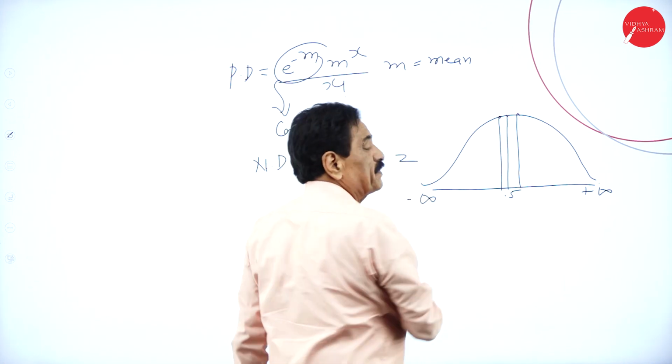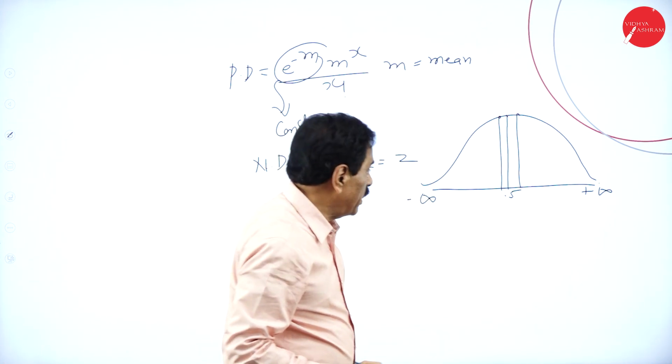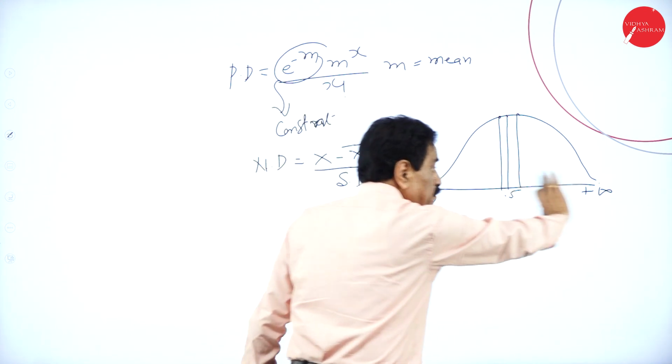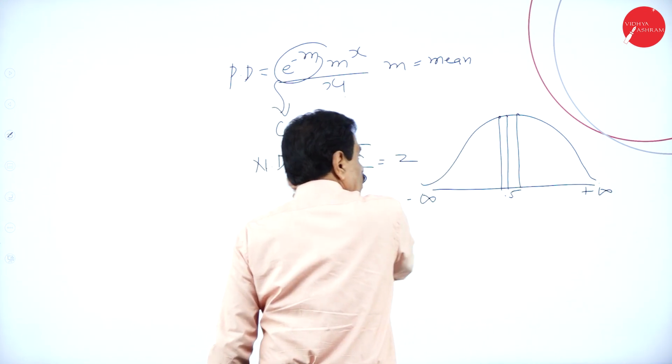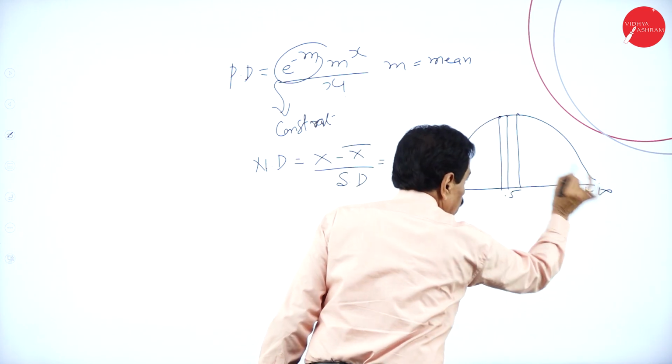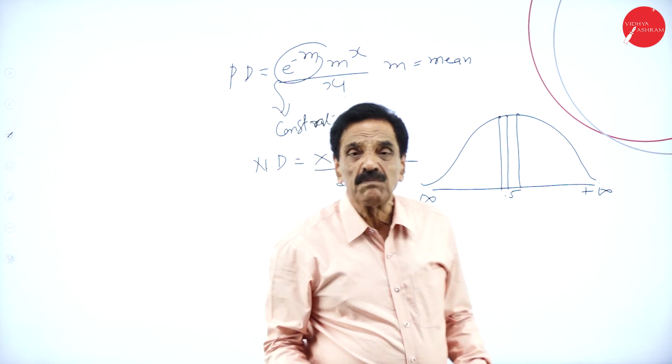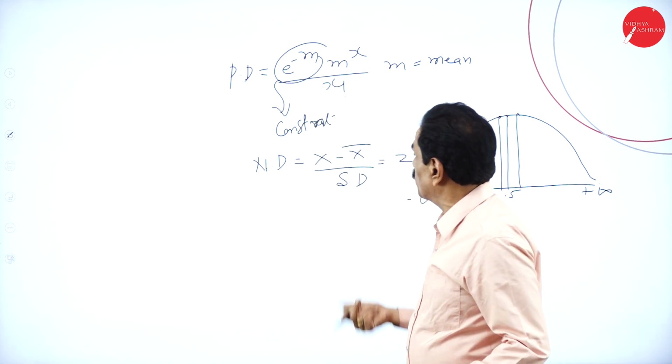So if you go on the left side, negative infinity, the negative side will come. If you go to the positive right side, it is positive. This is called the positive and this is called the negative curve. It is a bell shape. It should not touch here. Here is minus infinity and this is plus infinity, and the problem will be dealt with according to this formula.